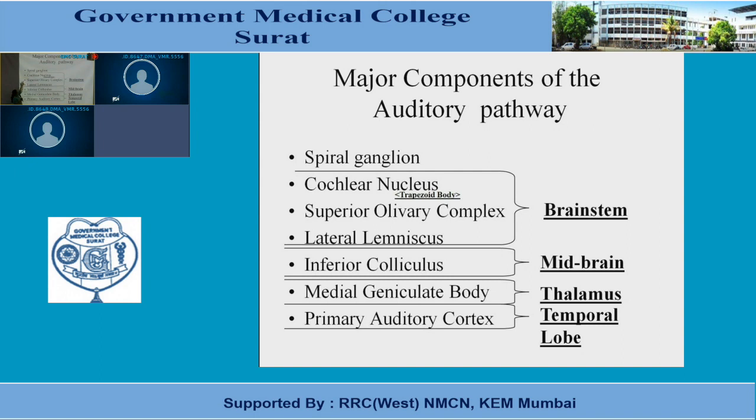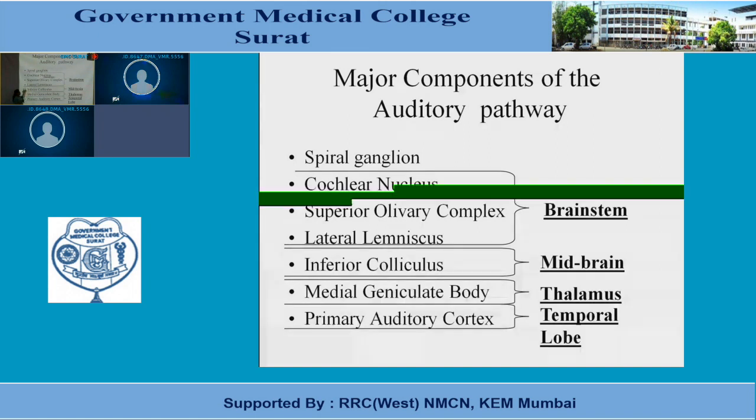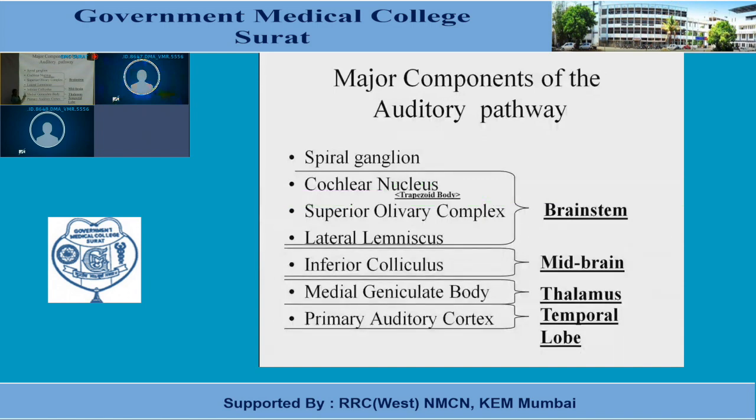Then signals will be transmitted to the superior olivary nucleus. From the superior olivary nucleus, signals will be sent through the lateral lemniscus. From there, fibers will go to the inferior colliculus. From the inferior colliculus, signals will be transmitted to the medial geniculate body, and from the medial geniculate body to the primary auditory cortex.